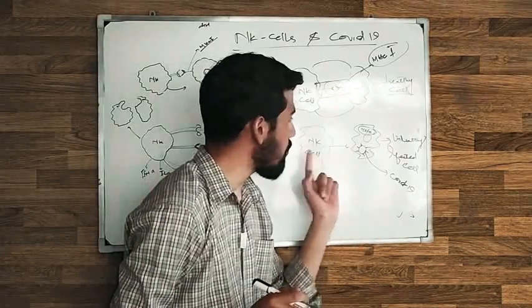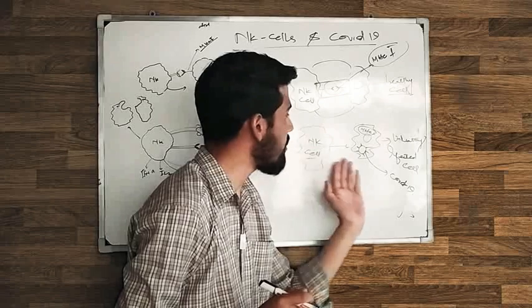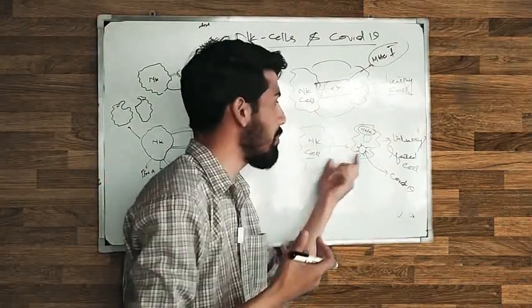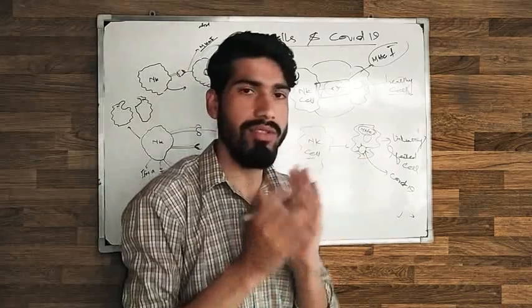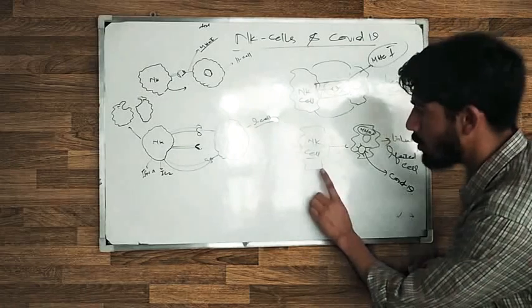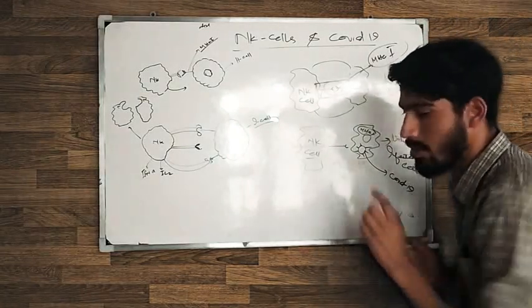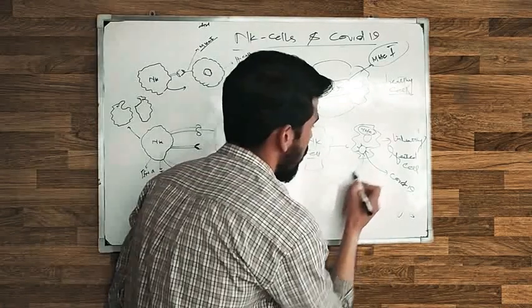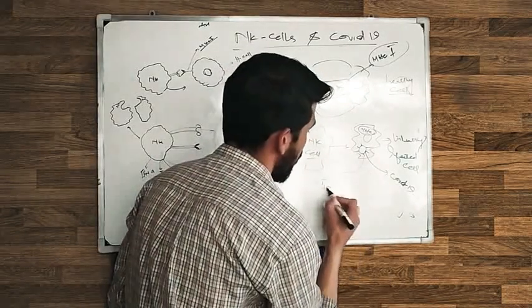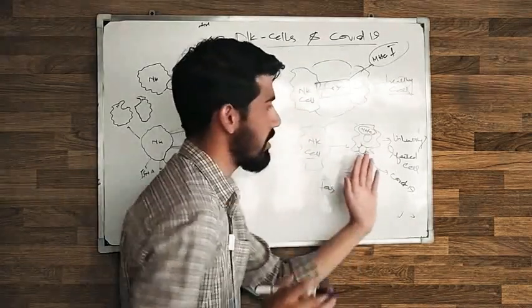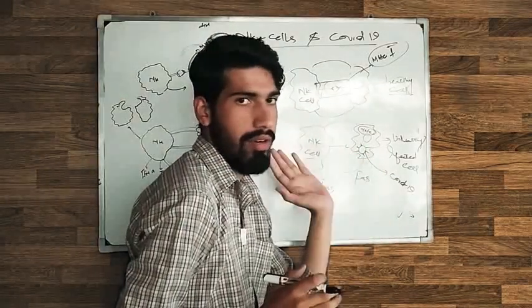So the NK cell makes the bond with this cell, but the cell is not good, the cell is infected. When the NK cell does not find the MHC1, and there are also other receptors, phospholigands, and they also check whether the cell is perfect or not.